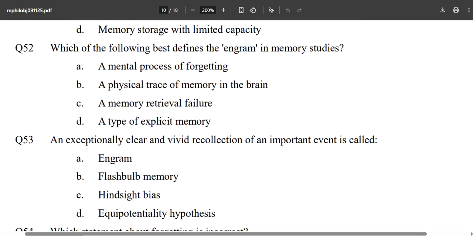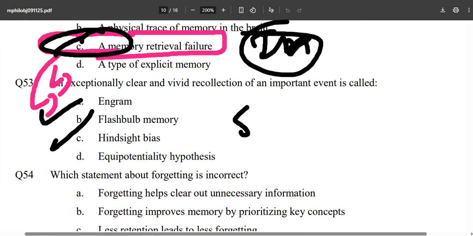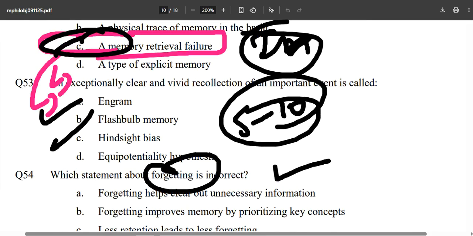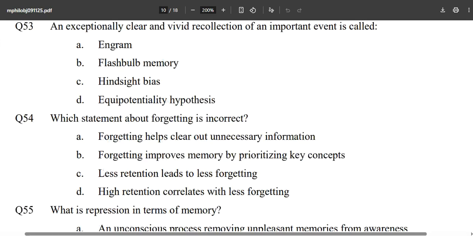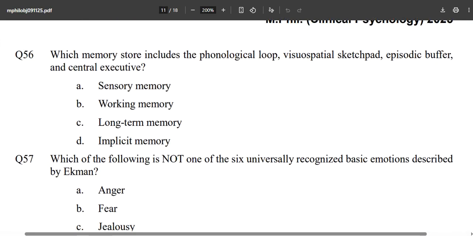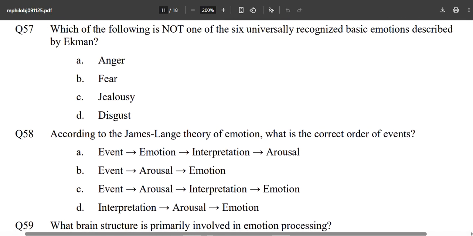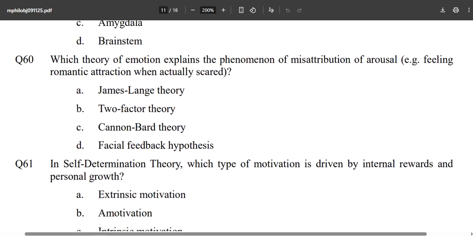Okay, and all the questions, see, memory, how many? 5 to 10 questions are nearly on memory, forgetting, Ebbinghaus. Okay, so this is your RML. What is repression in terms of memory? RML C, memory, again memory, Ekman 6, universal, James Lange theory of emotion, 3 questions.